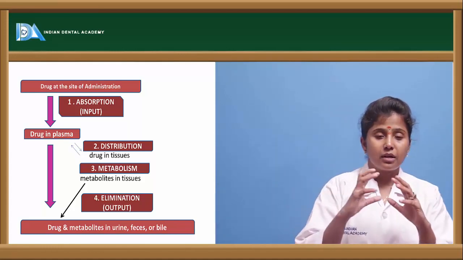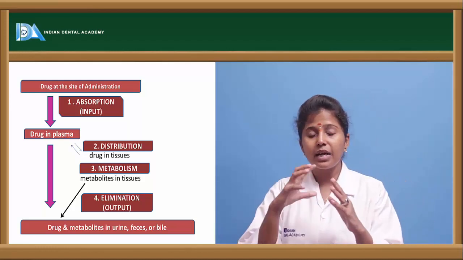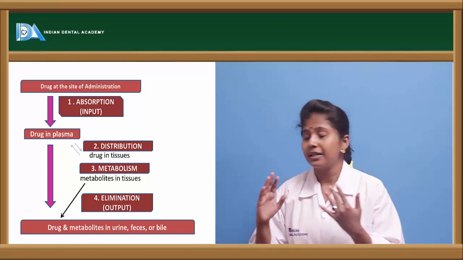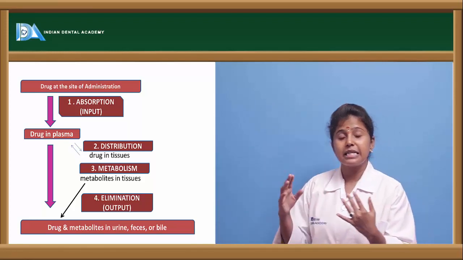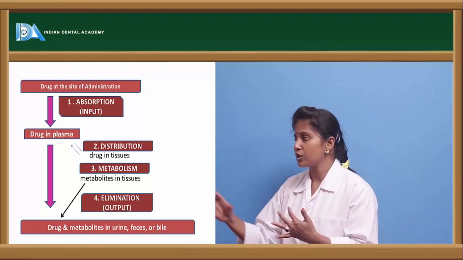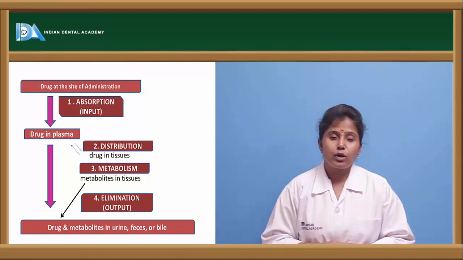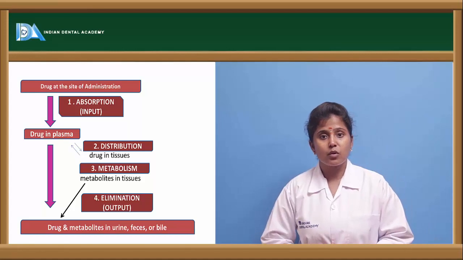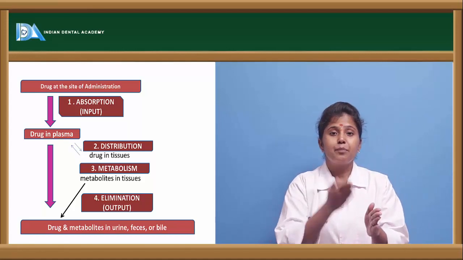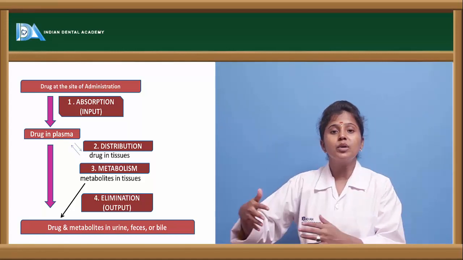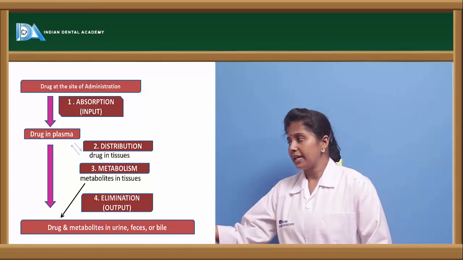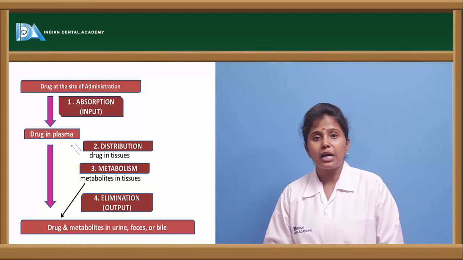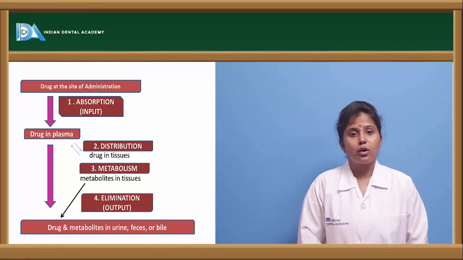So the drug which is there in the plasma is distributed all over the body, and the distribution is taking place into the cells or into the tissues, and then the drug is undergoing metabolism. There are various metabolic enzymes present in the body, and thereby they are breaking down the drug and new metabolites are formed, and then the drug is eliminated out of the body in the form of metabolites through feces, urine or bile.